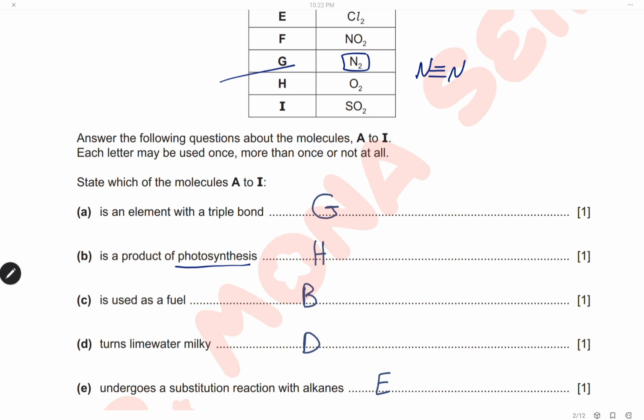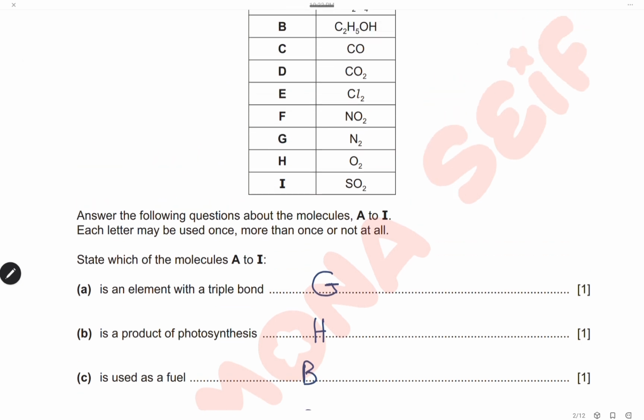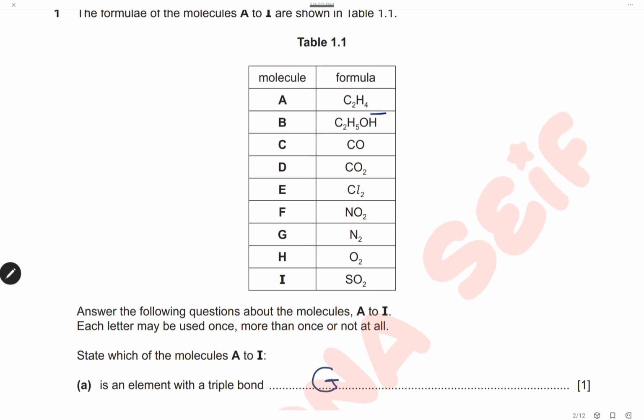It is a product of photosynthesis. In photosynthesis, the plant uses carbon dioxide and water to produce glucose and oxygen, so the product is oxygen, and the answer is H. Which one is a fuel? Here we have ethanol. Ethanol, of course, is a fuel, so the answer will be B.